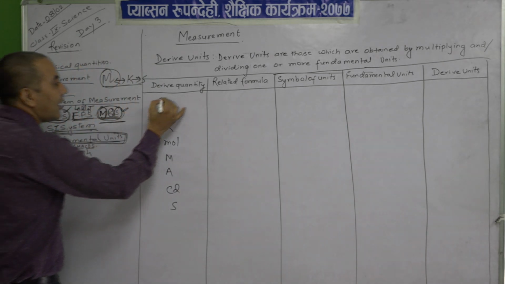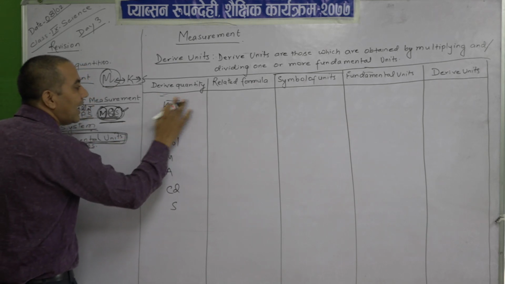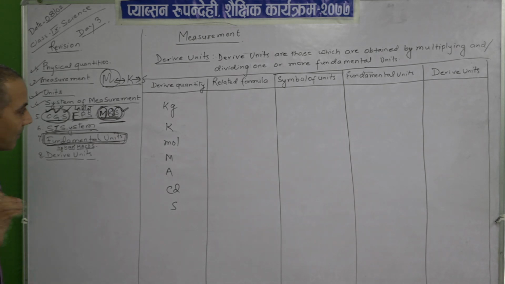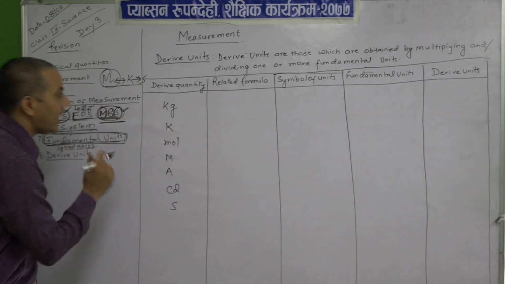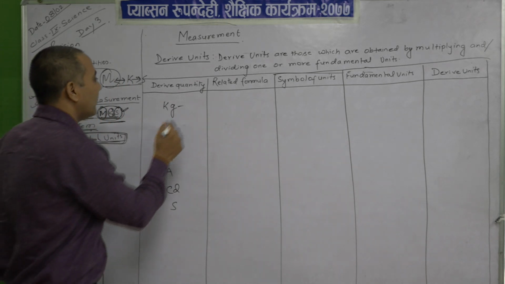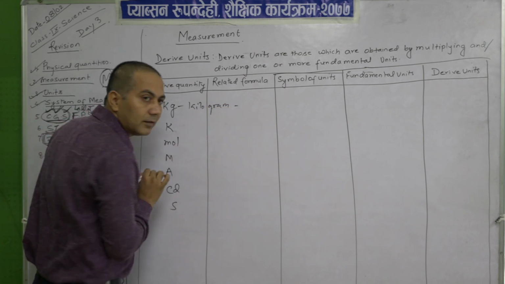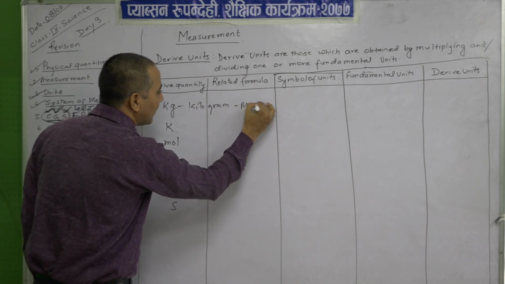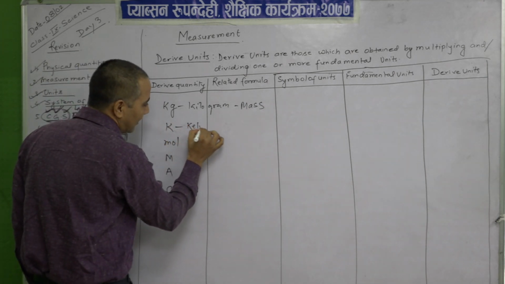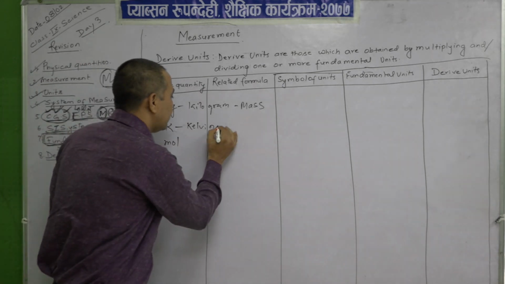That means these are the fundamental SI units. So, what are the 7 fundamental units? Now you can easily write: kg denotes kilogram, that is the mass. Then K denotes Kelvin. I think you understood yesterday itself.